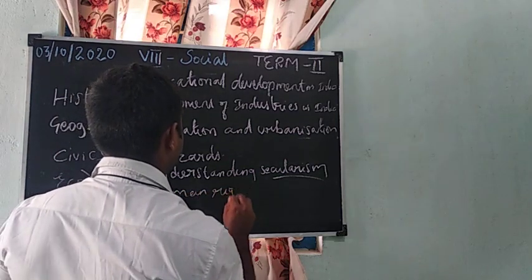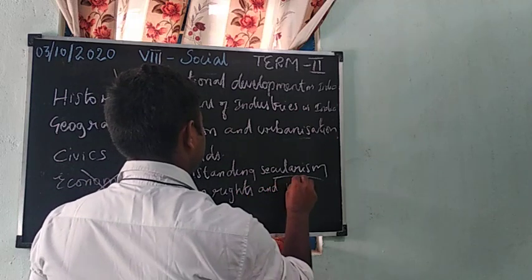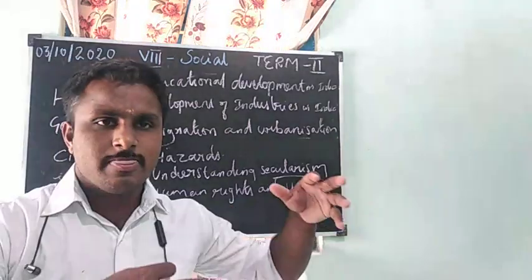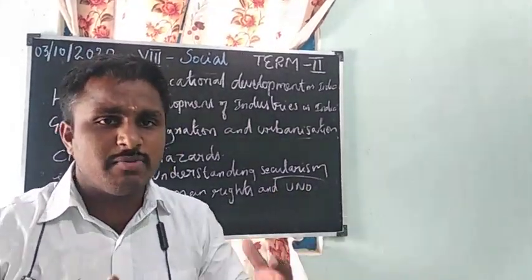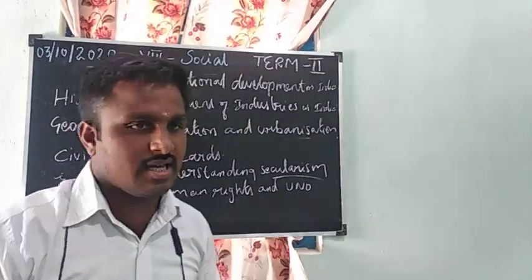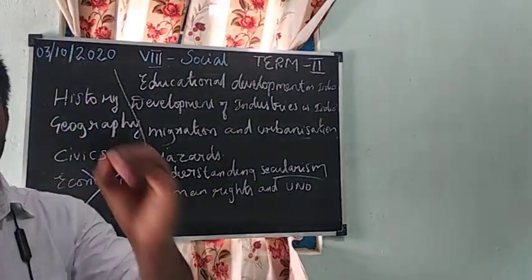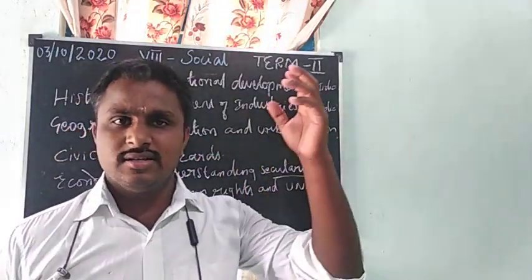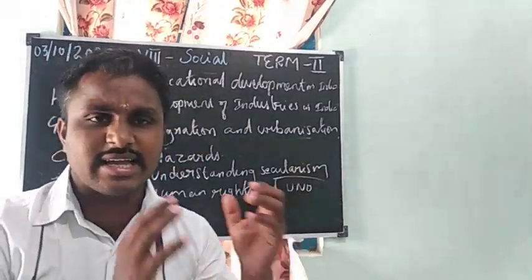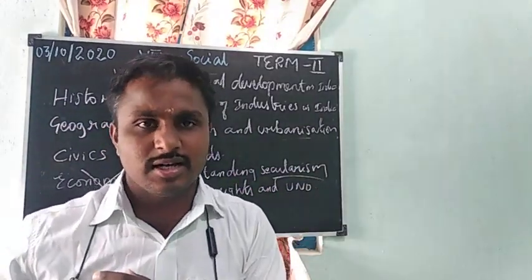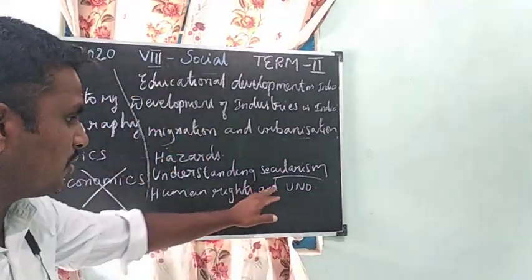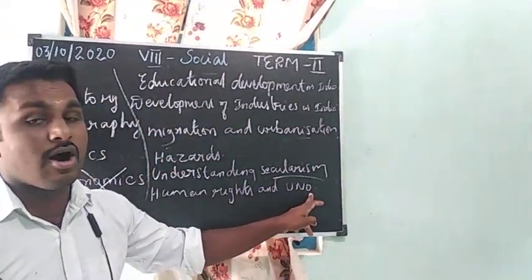Human rights and UNO. Human rights mean all who are born on the earth are human. Every human being has the right to live in our country and on the earth. They started this after the World War. You know the World War, it started as First World War and Second World War. In that time many people were killed during the war. To control those problems, they started the UNO, United Nations Organization.